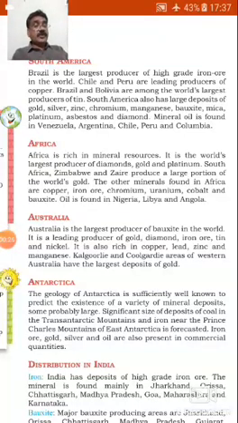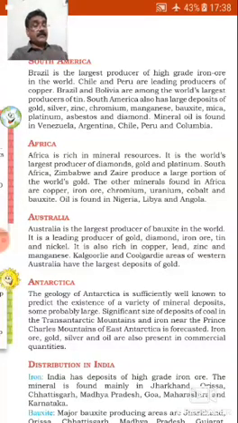In South America, Brazil is the largest producer of high-grade iron ore in the world. Chile and Peru are leading producers of copper. Brazil and Bolivia are among the world's largest producers of tin. South America also has large deposits of gold, silver, zinc, chromium, manganese, bauxite, mica, platinum, asbestos and diamond. Mineral oil is found in Venezuela, Argentina, Chile, Peru and Colombia.